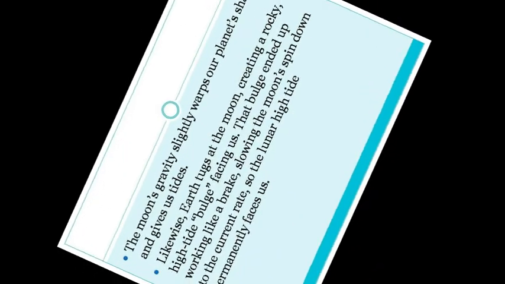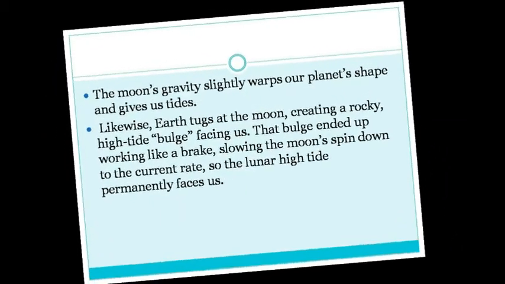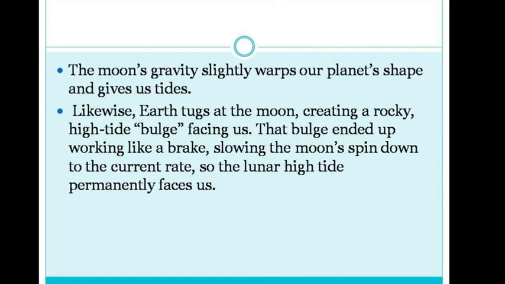The moon's gravity warps our planet Earth, and as a result we see tides. Also, the Earth's gravity is so high that it tugs at the moon, creating a high tide known as a bulge. This high tide bulge faces our Earth, and therefore the moon is tidally locked.